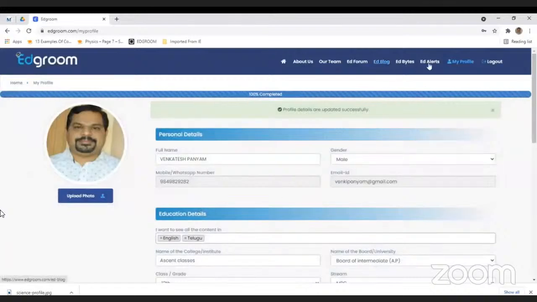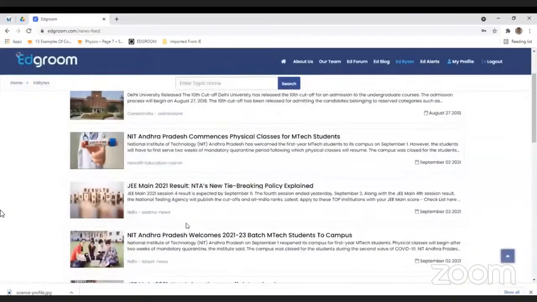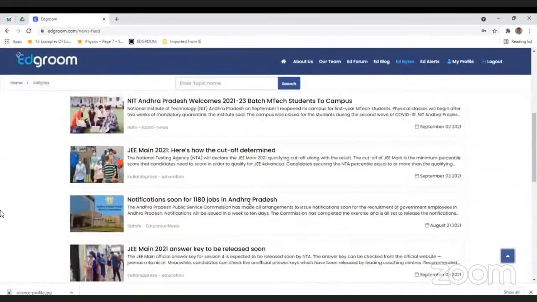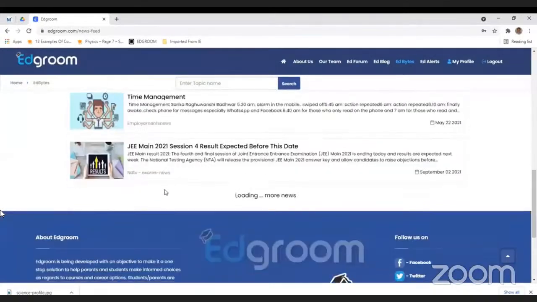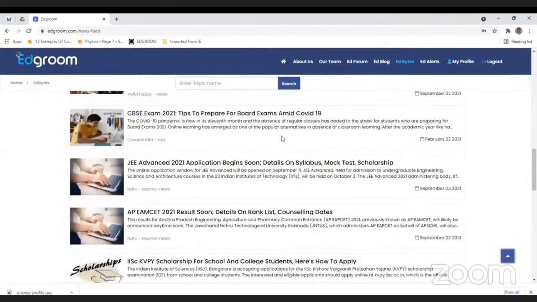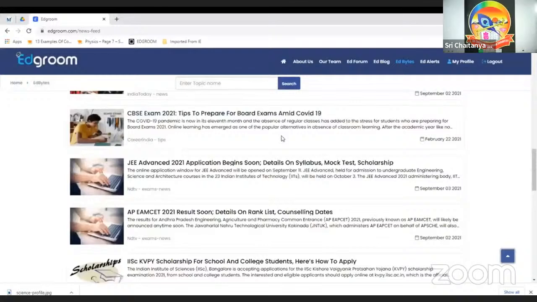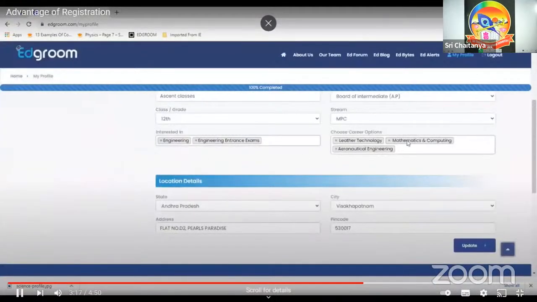Let's see how it affects your advice. In advice, if you look, since you have chosen MPC, all the results will be based on MPC only. Exams, notifications, all that will be based on MPC only. Board exams, JEE Advanced, MSET, AVPY, all this content is relevant to MPC. Suppose in the profile a student selects something else, let's see how it is going to change.